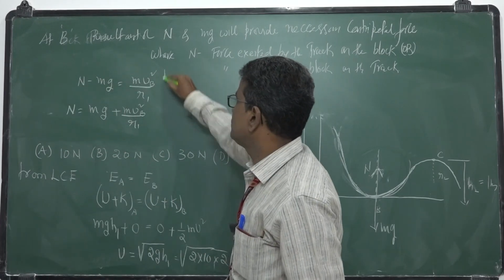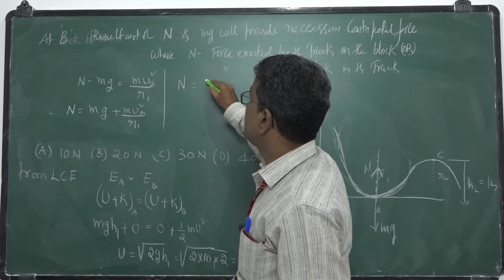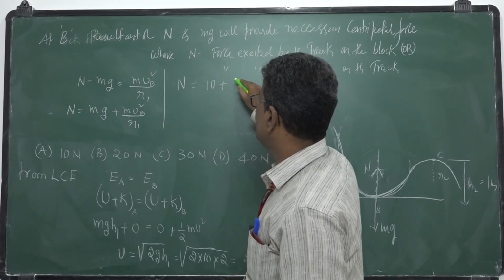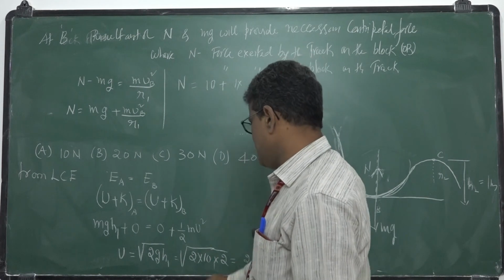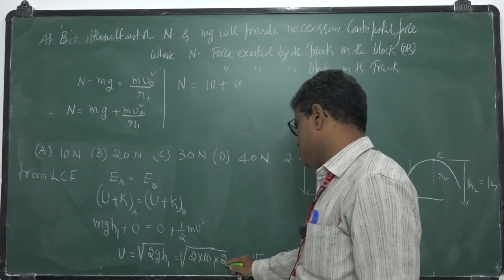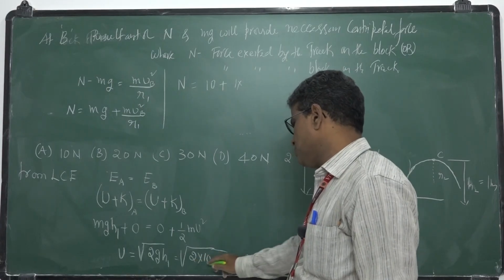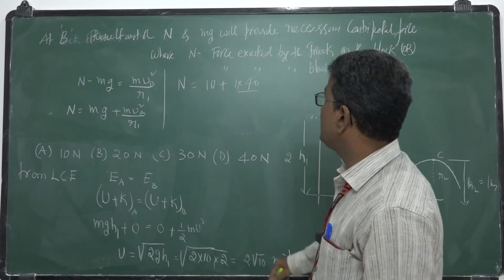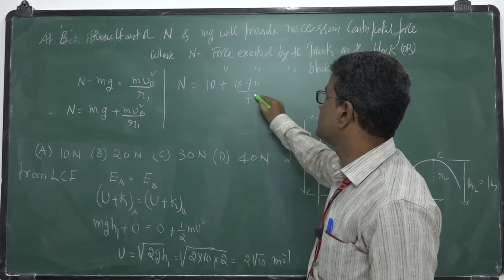N is equal to, what is m? 1 kg, 1 into g, 10, plus m is 1 into v square at B, velocity at B is 2 into 2, 40, by radius R1 which is 4 meters.